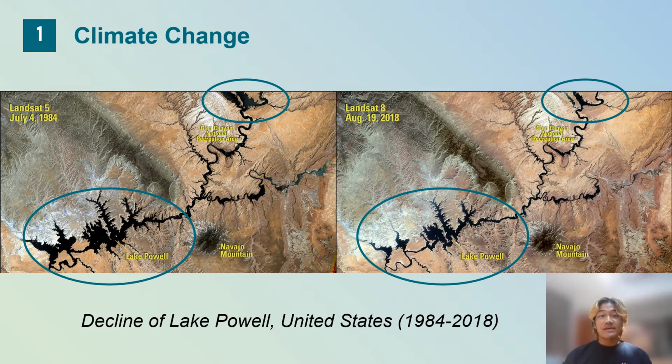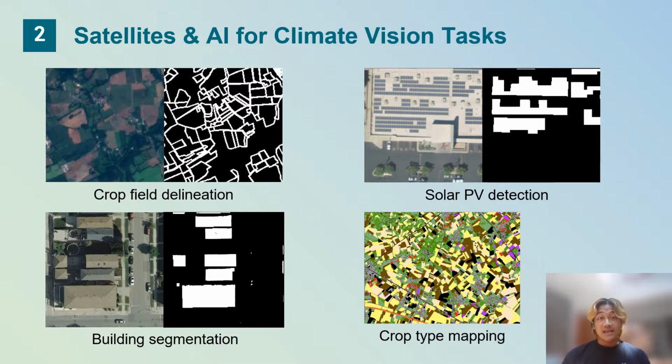Climate change has negatively impacted energy, food, infrastructure, transportation systems, human health, and water supplies, as shown by the decline of Lake Powell in the US. With satellite data, we can regularly assess affected resources and infrastructures by training machine learning models to do tasks such as crop field delineation, solar PV detection, building segmentation, crop type mapping, etc. This ultimately paves the way for policymakers to develop mitigation and adaptation strategies.